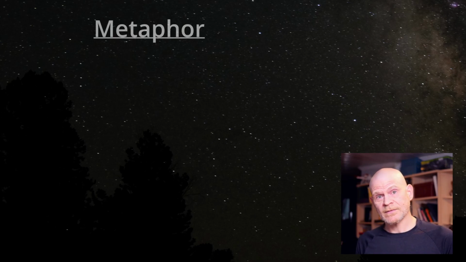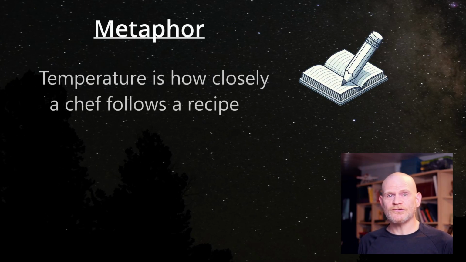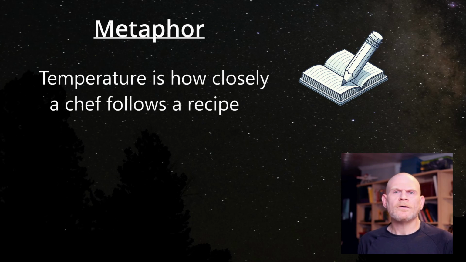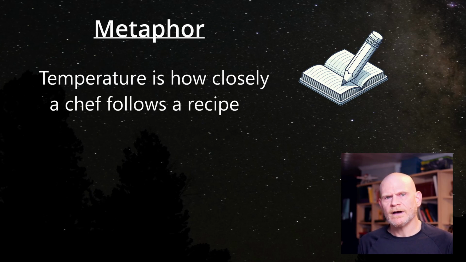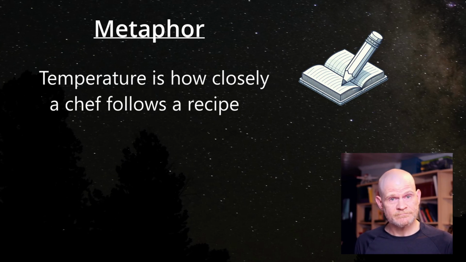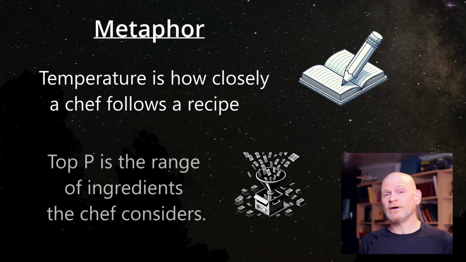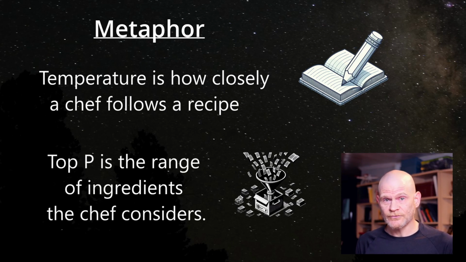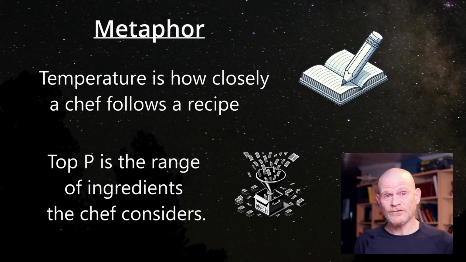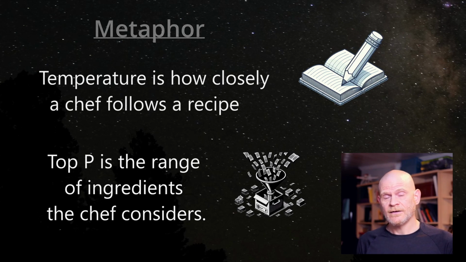Definitions are boring. Let's use a metaphor, a cooking metaphor. Temperature is how closely a chef follows a recipe. What if, for pizza, I used peanut butter instead of tomato sauce? Top P is the range of ingredients the chef considers. Will I put lettuce on my pizza? Thus ends the metaphor section of the video.